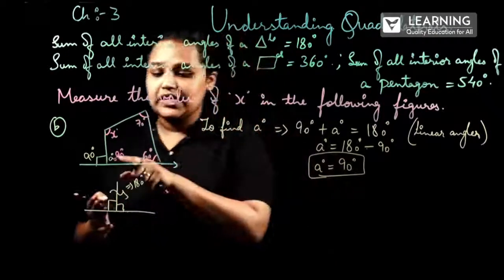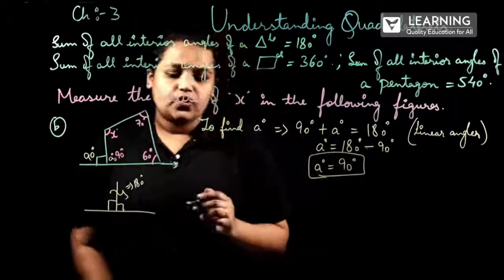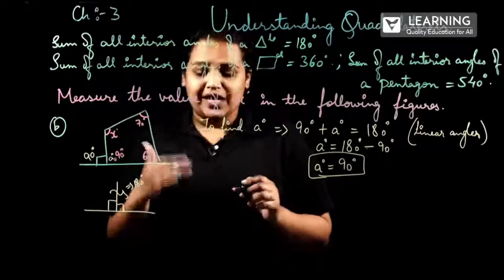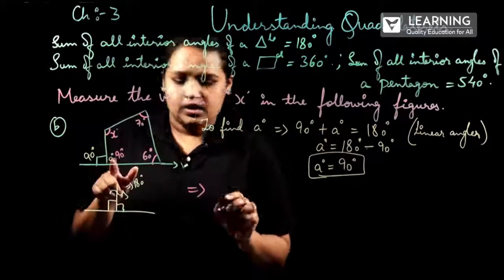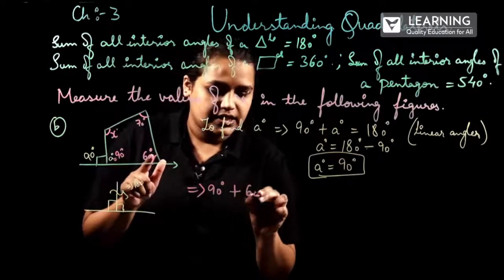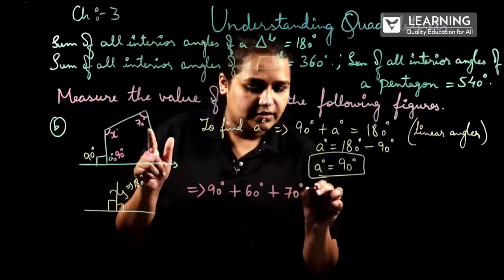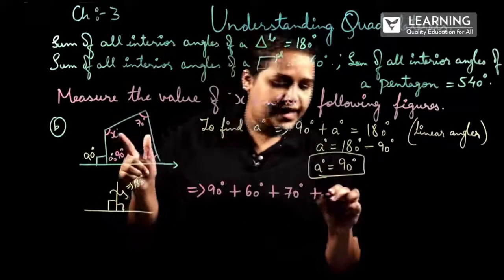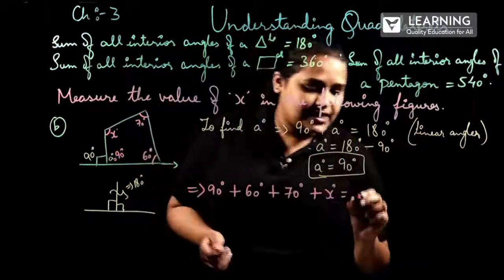Now we got three angles. We have to find only the fourth angle. So from the angle sum property of a quadrilateral, we can see that 90 degrees plus 60 degrees plus 70 degrees plus x degrees will be equal to how much? 360 degrees.